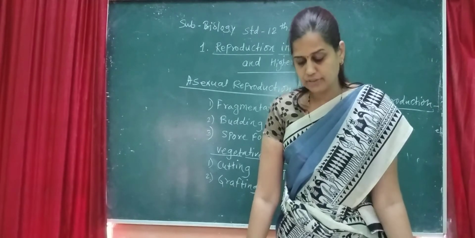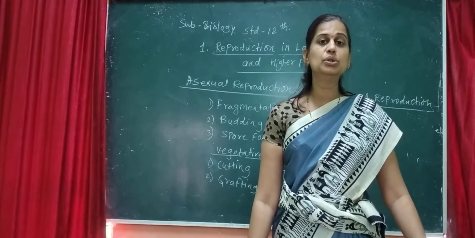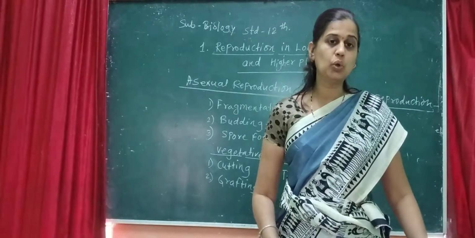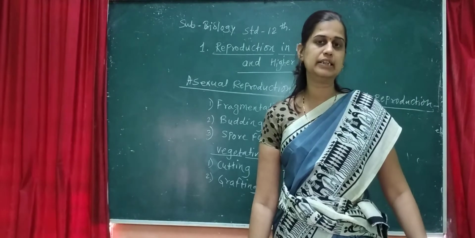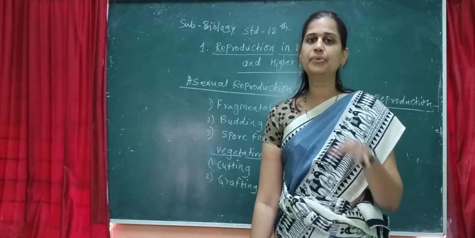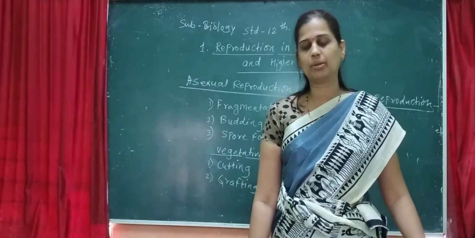Fungi produce non-motile spores, called conidia, and this process is called conidial formation. In your book it is given by the name conidial formation.